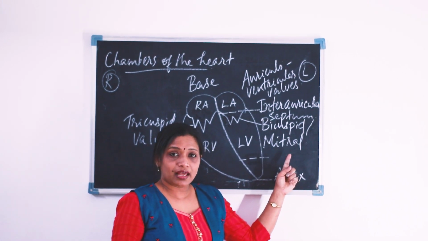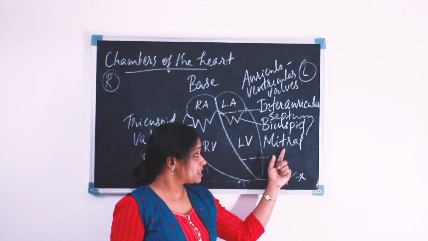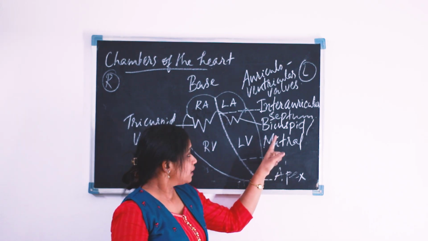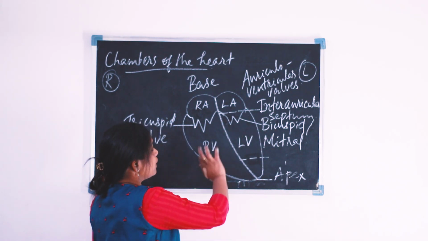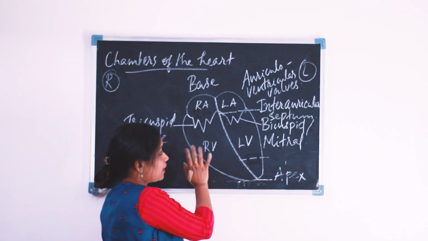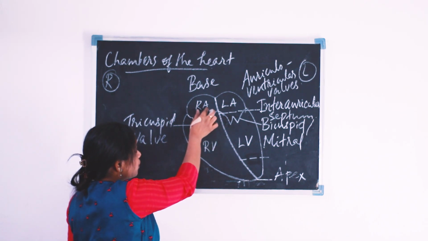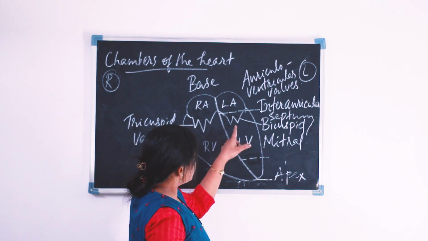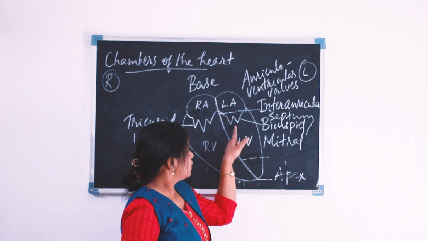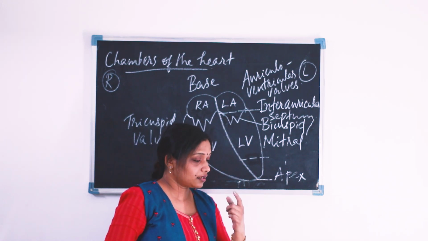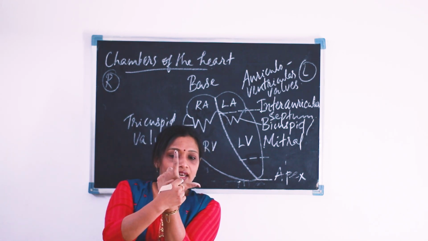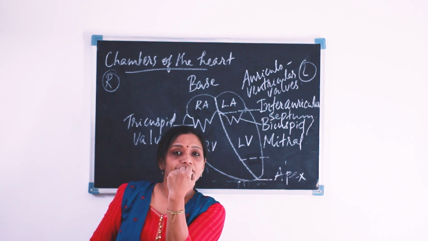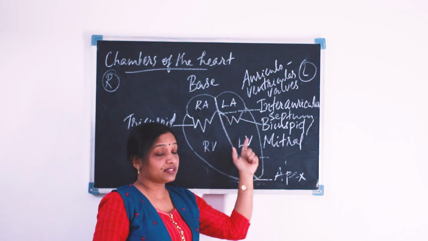Why is it known as the mitral valve? Because it looks like a bishop's headdress, or mitre. That is why the name mitral valve. Now, don't confuse it with the tricuspid valve. On the right side of the heart, the auriculo-ventricular valve has 3 cusps or 3 flaps, but on the left side it has only 2 cusps. For that, I can give you a clue. This is the letter L. Dear students, L is for left.